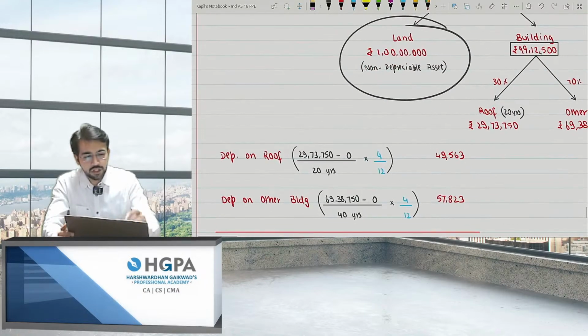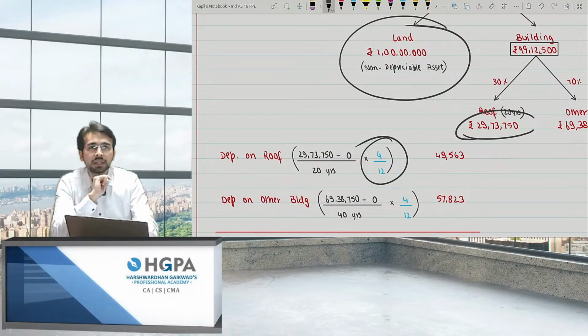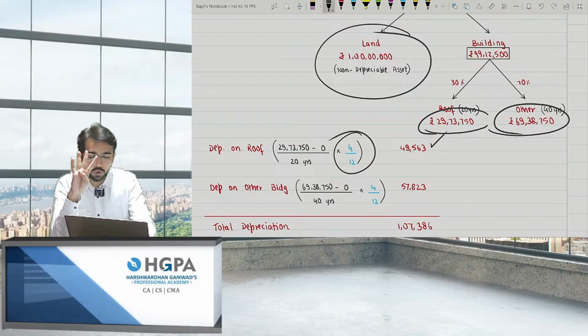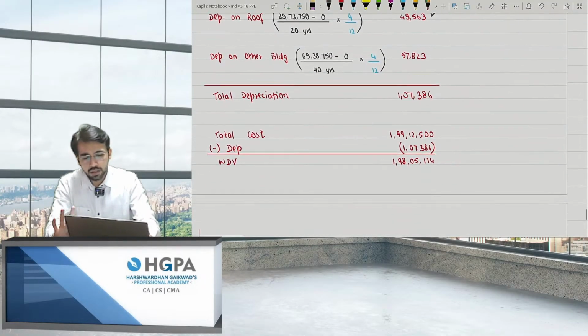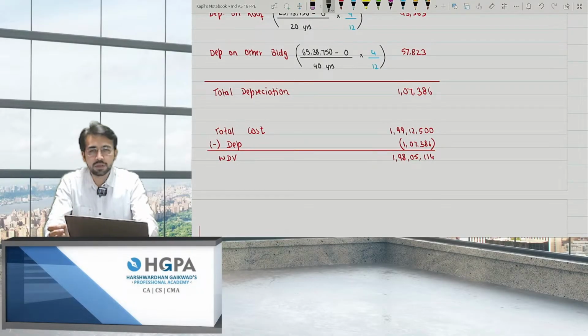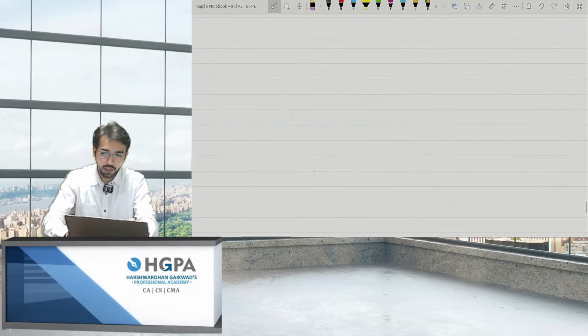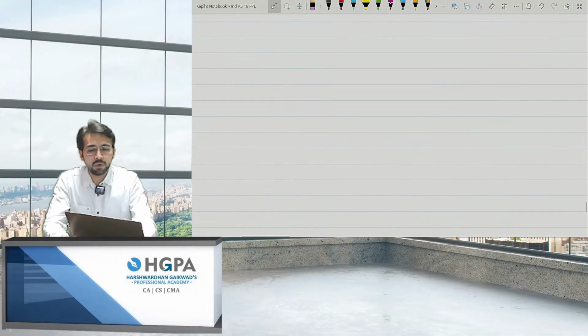Now, for depreciation, I will depreciate 2973 divided by 20 years because the life of the roof was 20 years, and I'll depreciate only for 4 months. This is the first value. Second, this 1638 will be depreciated over a period of 40 years. For the first year, I'll depreciate for 4 months. And this gives me the total depreciation of 1,07,386. And now the value becomes 1,98,05,114, which was asked in the question, right?